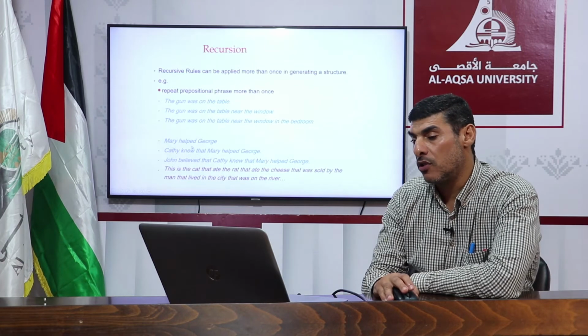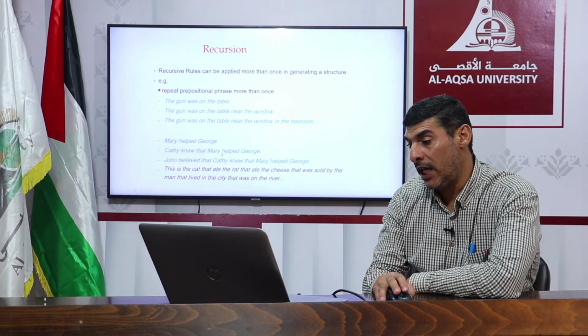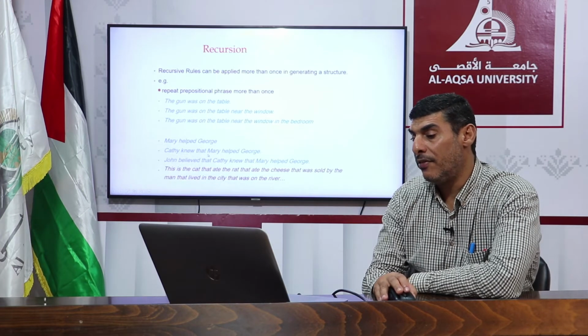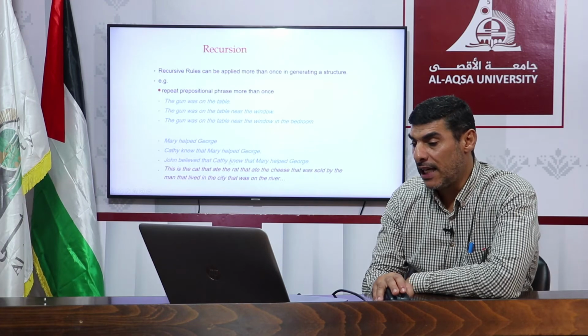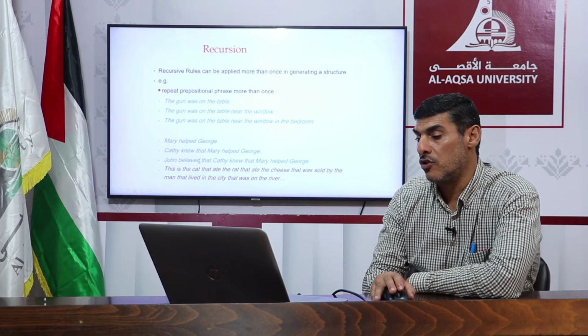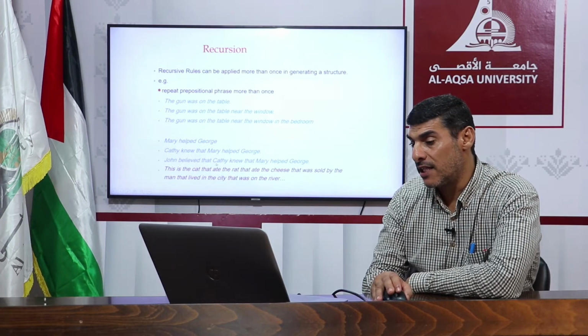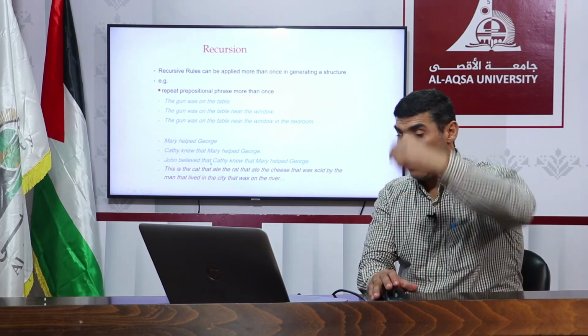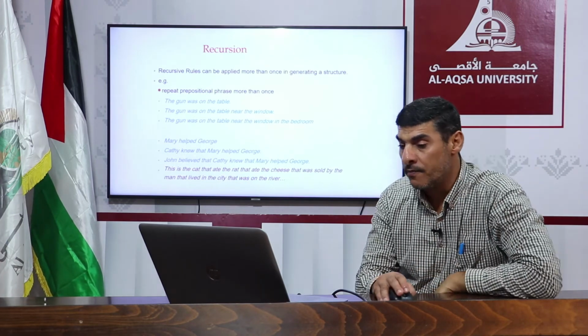Mary helped George. Kathy knew that Mary helped George, so we have that. Mary helped George, that is the object. John believed that Kathy knew that Mary helped George, so we have that, and we have another that. These are complementizers. And what follows is a complement phrase or a complement clause.